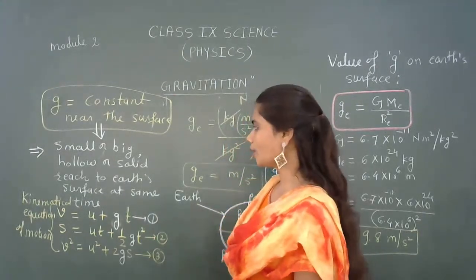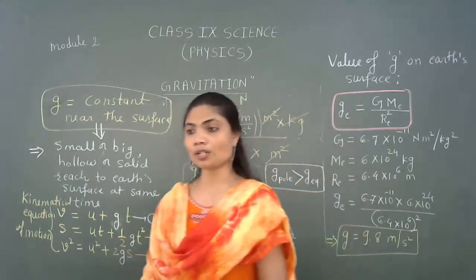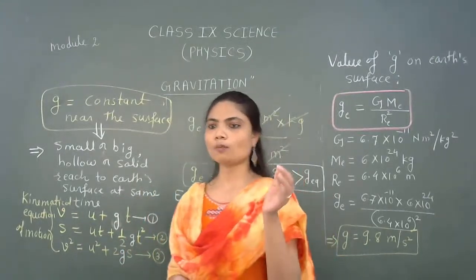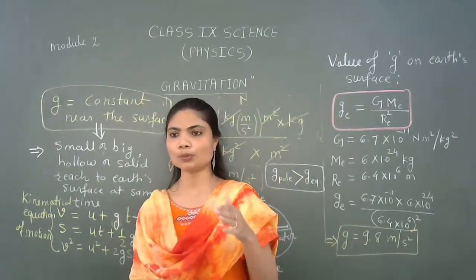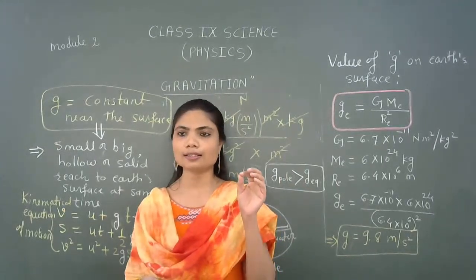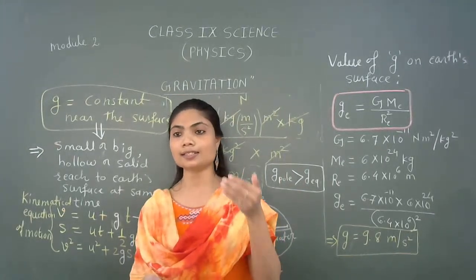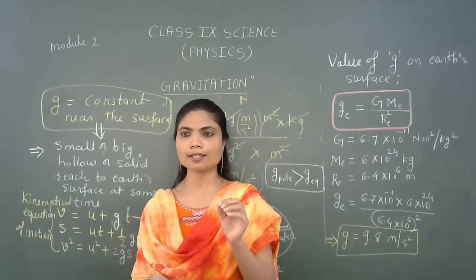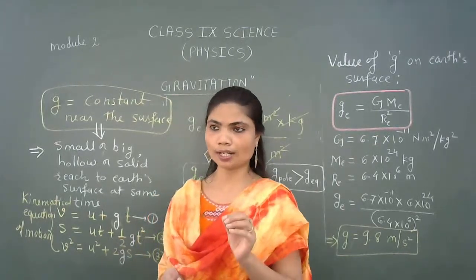Correct? So here we have covered very important topics today. We understood free fall. Any object falling under acceleration due to gravity alone is called free fall, and this creates acceleration in the object with small g, called acceleration due to gravity.